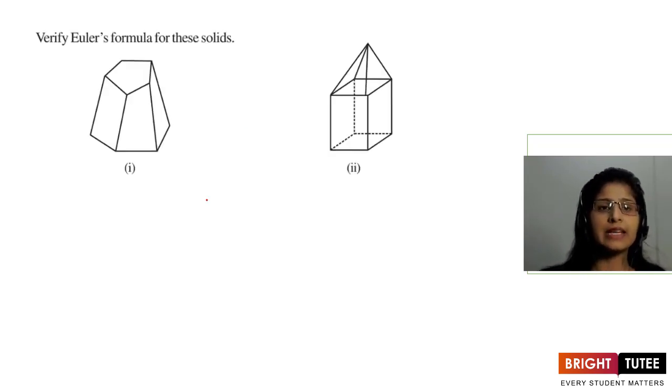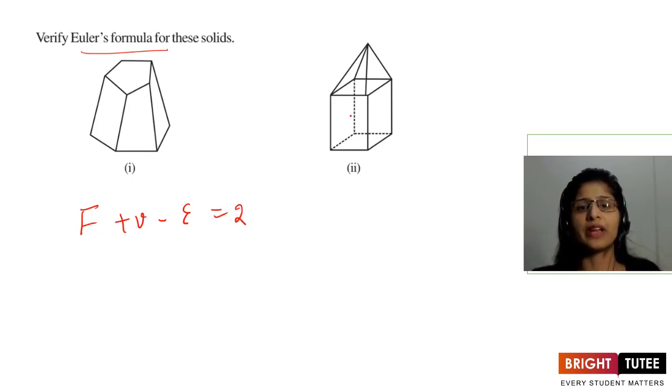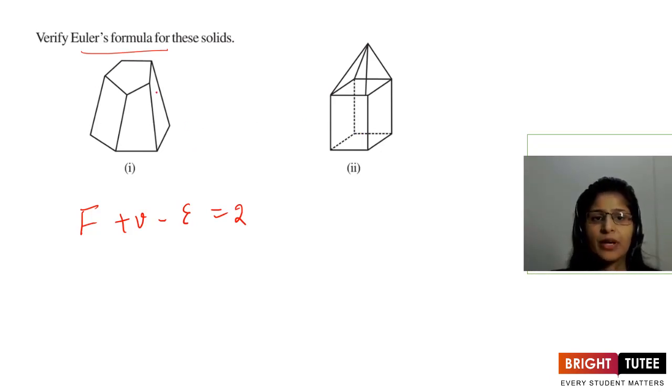Next part, here they're asking us to verify Euler's formula. So what's Euler's formula? F plus V minus E is equal to 2. We have to verify it for both of these figures, right? So let us count the number of faces in this. 1, 2, 3, 4, and how many will we have at the back? When you join, one is at the bottom definitely, that is 5, and 2 at the back, because one will be formed with this line and this line when you join at the back, and one will be along this side.